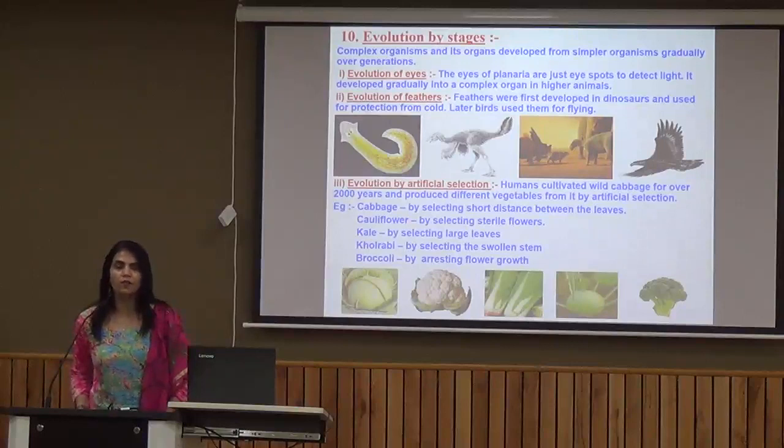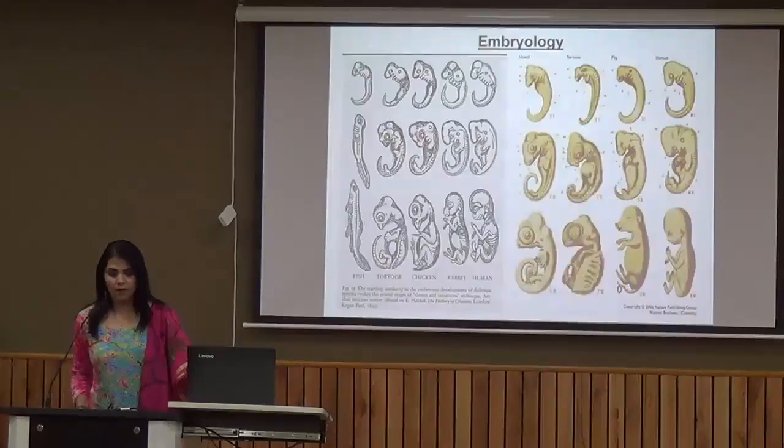We have cauliflower because we wanted a sterile flower. We have kale, kohlrabi, and broccoli as per our need. Now, if you look at the diagram of embryology, it is meant to make you understand one thing: in the initial stage, all embryos look alike. As the embryos keep on evolving, the changes also keep on taking place.